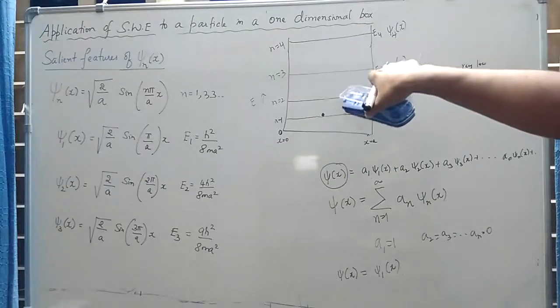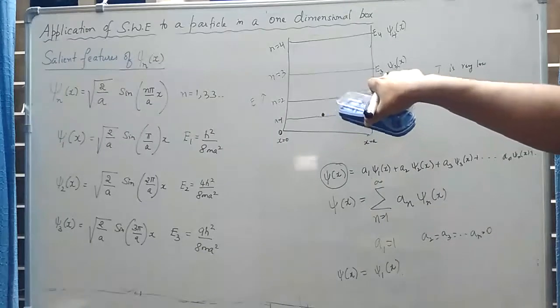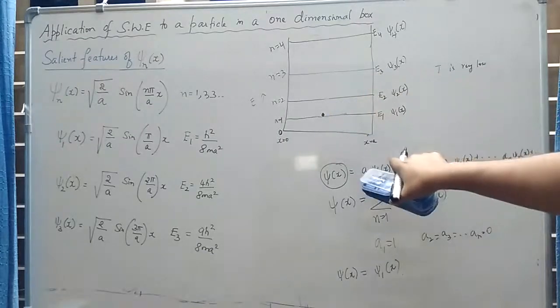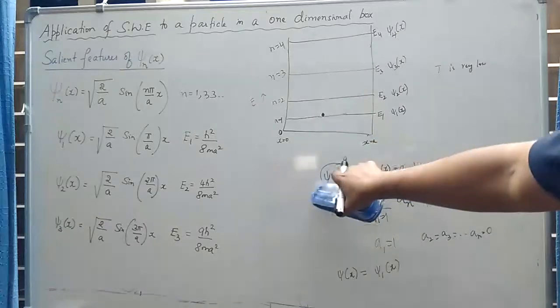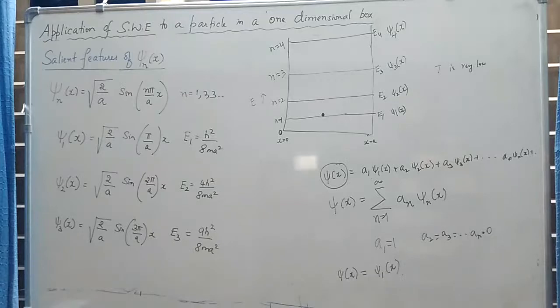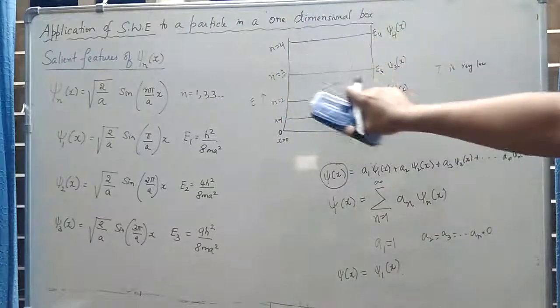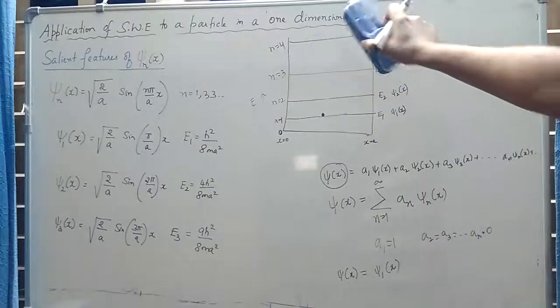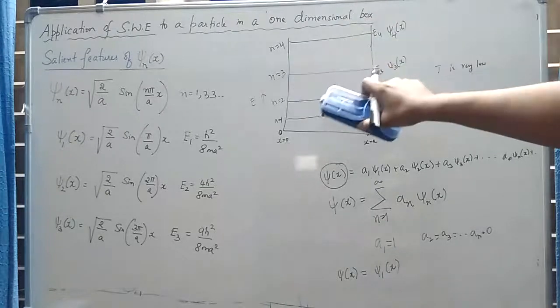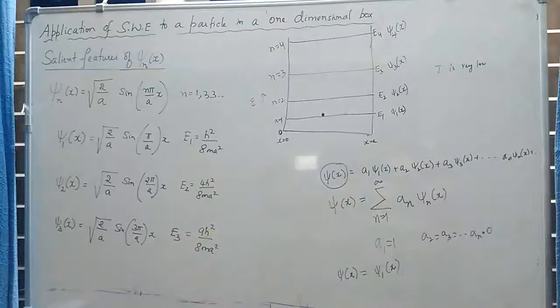For example, if the particle is in the ground state, especially at low temperature, it means the wave function psi1 of x makes the maximum contribution to the overall wave function. Let me not discuss this in much detail. What we are now interested in is to plot this graph in the particle in a box diagram. Let us try to plot psi1 of x, psi2 of x, psi3 of x, and so on, and let us see some important features.